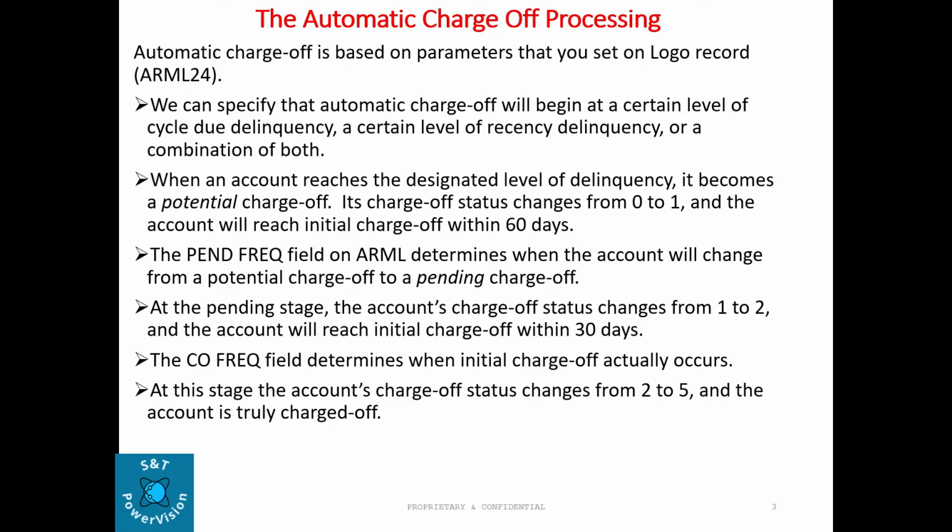When an account reaches the designated level of delinquency, it becomes a potential charge-off. Its charge-off status changes from 0 to 1 and the account will reach the initial charge-off within 60 days. The pending frequency field on ARML determines when the account will change from potential charge-off to pending charge-off. At the pending stage, the account charge-off status changes from 1 to 2 and the account will reach initial charge-off within 30 days. The charge-off frequency will determine when initial charge-off actually occurs. At this stage, the account charge-off status changes from 2 to 5 and the account is truly charged off.